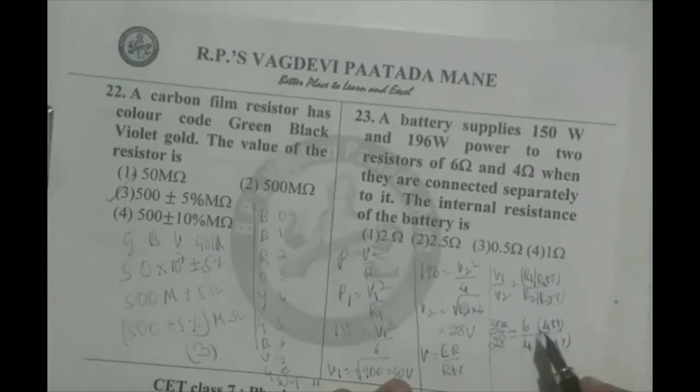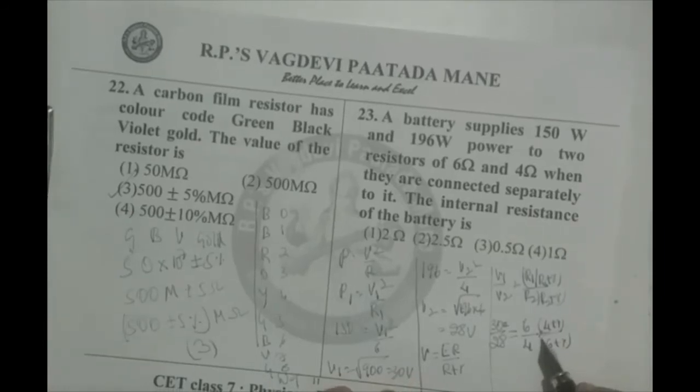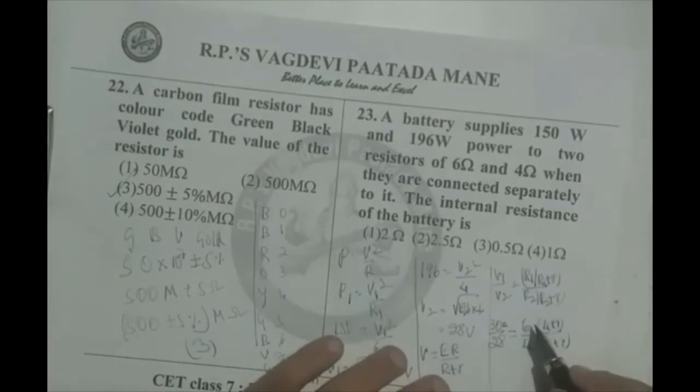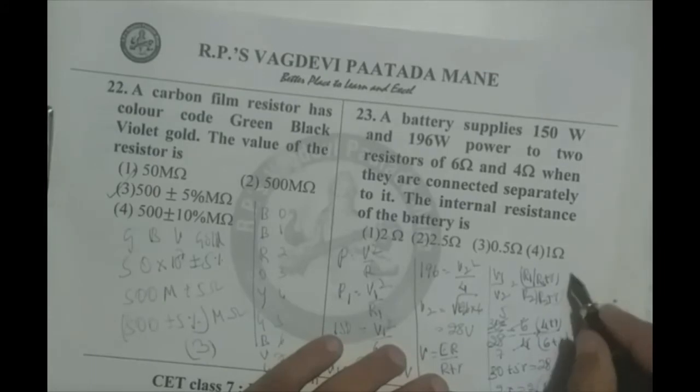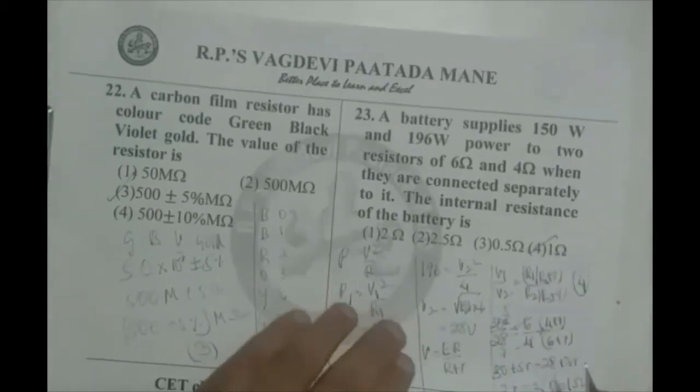If we go for the calculation, we can simplify it. 6 fives are 30, 4 sevens are 28. Therefore, if we cross multiply, 30 plus 5r equals 28 plus 7r, which amounts to 2r equals 2, r equals 1 ohm. So option 4 is correct.